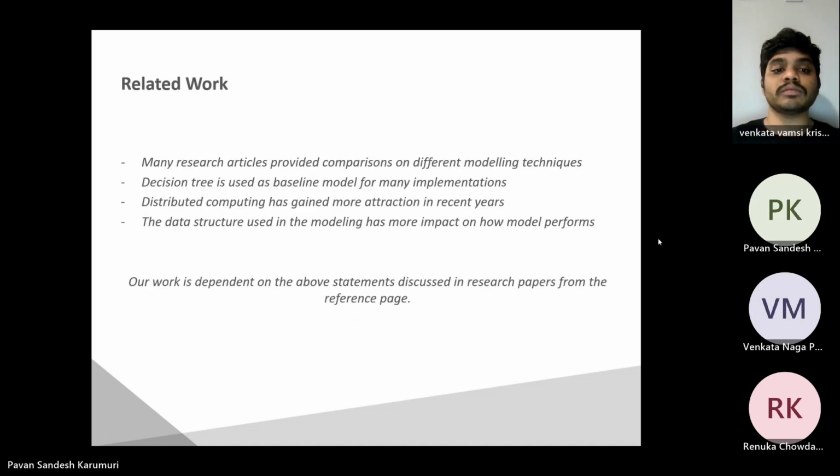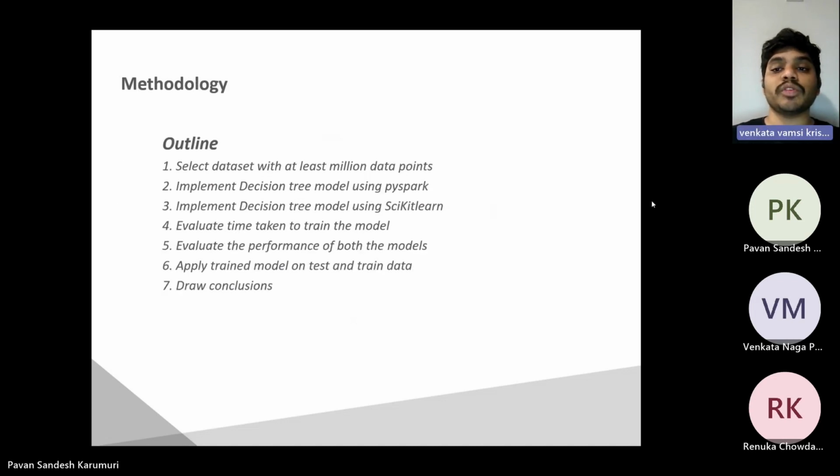Next slide. Now comes the related work. Many research articles provided comparisons on different modeling techniques. Decision tree is used as a baseline model for many implementations, and distributed computing has gained more attraction in recent years, as well as the data structure used in this model has more impact on how the model performs. Our work is dependent on the above statements discussed in the research papers from the reference pages. Now, my friend Sandesh will continue on this.